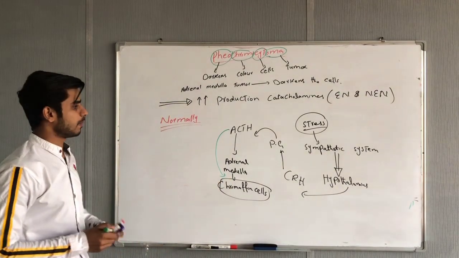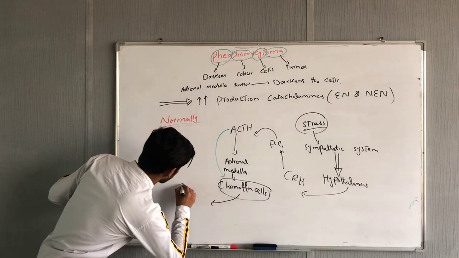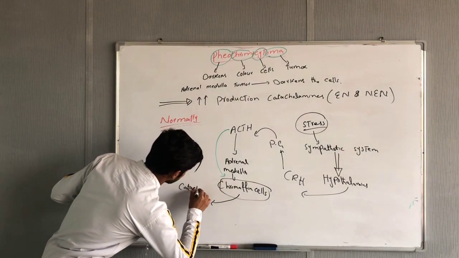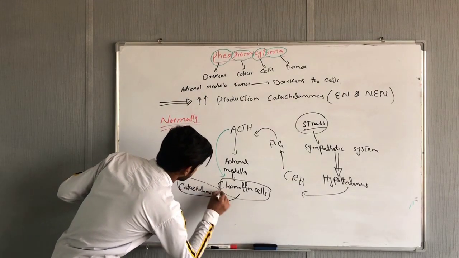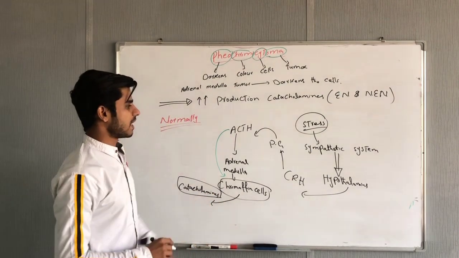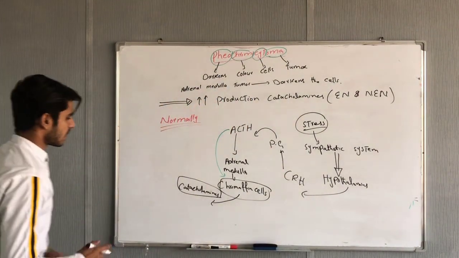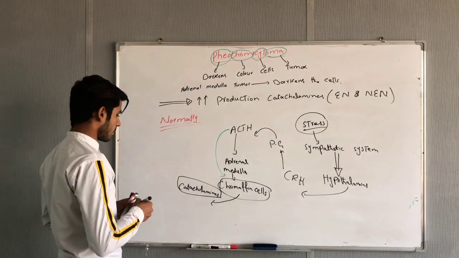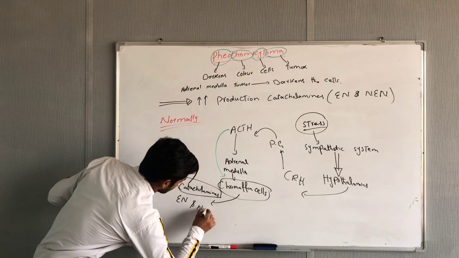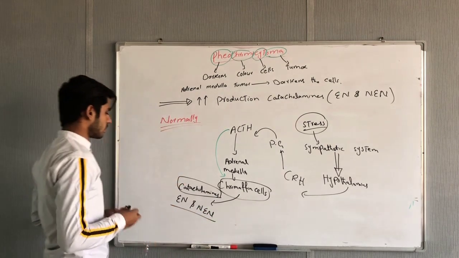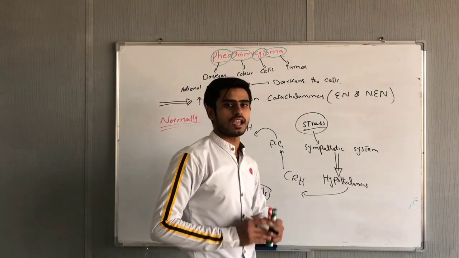When chromaffin cells are activated, they will produce catecholamines. Catecholamines are the sympathetic system neurotransmitters, or we can say hormones: epinephrine plus norepinephrine. Both will act on our body to overcome this stress, fight or flight.